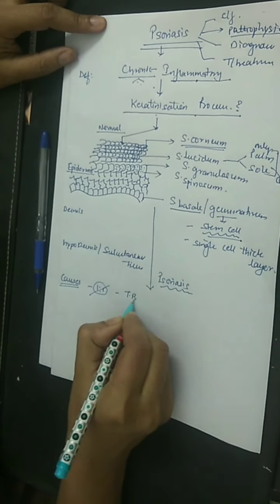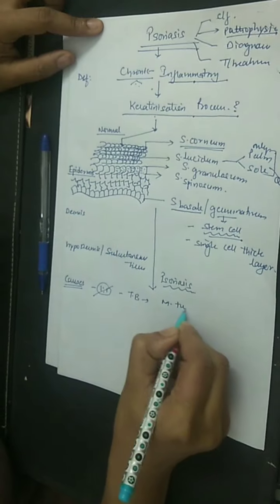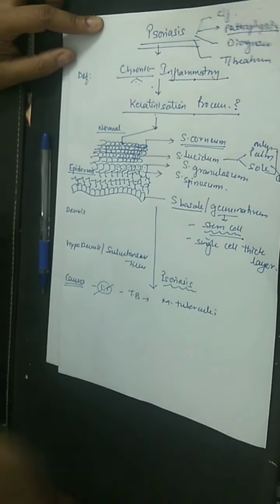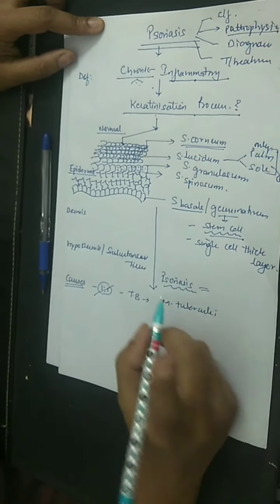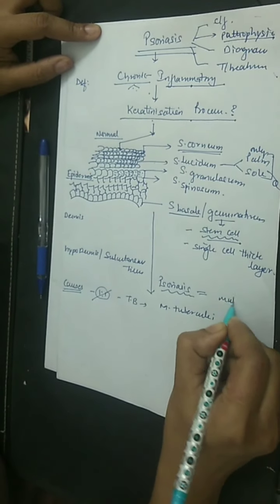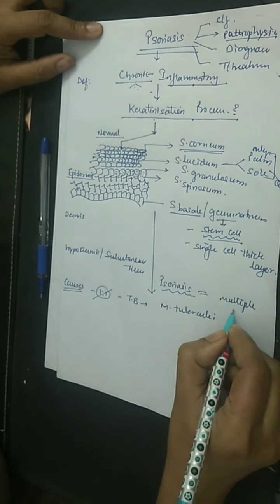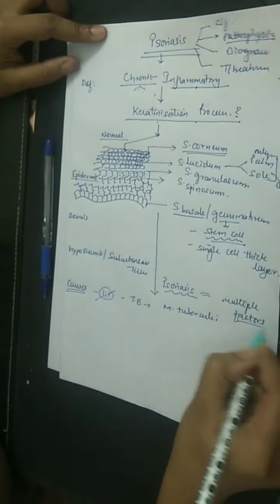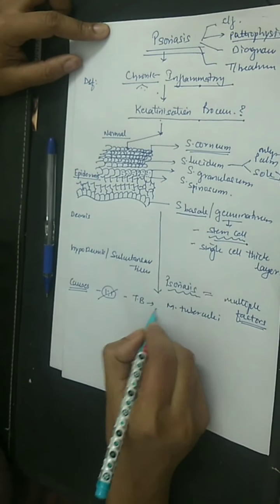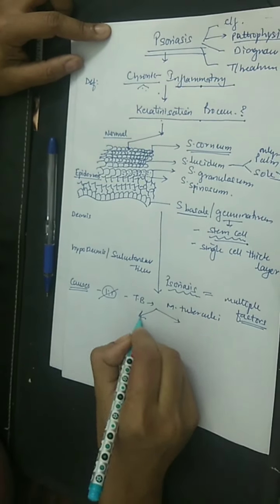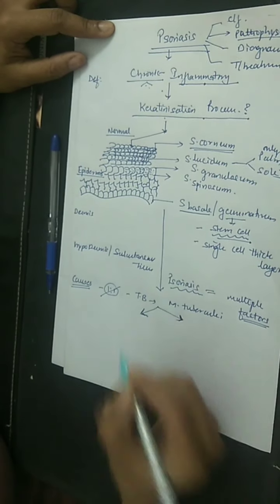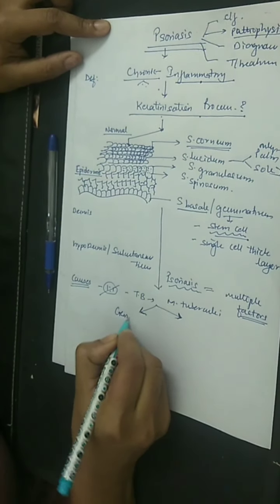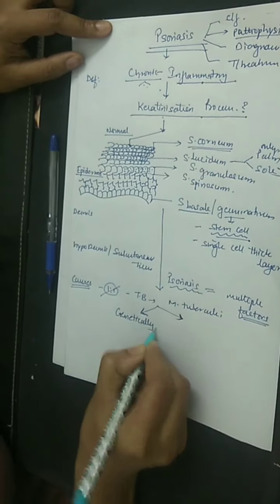Just like in tuberculosis, we have Mycobacterium tuberculosis. In psoriasis, we do not have one cause, but we have multiple triggers and multiple factors which are responsible for psoriasis. And these multiple factors or triggers activate psoriasis in a genetically susceptible individual.